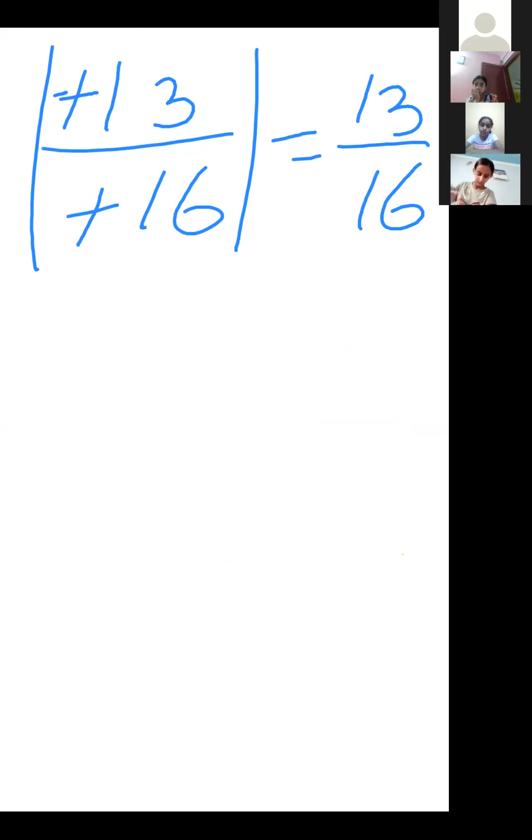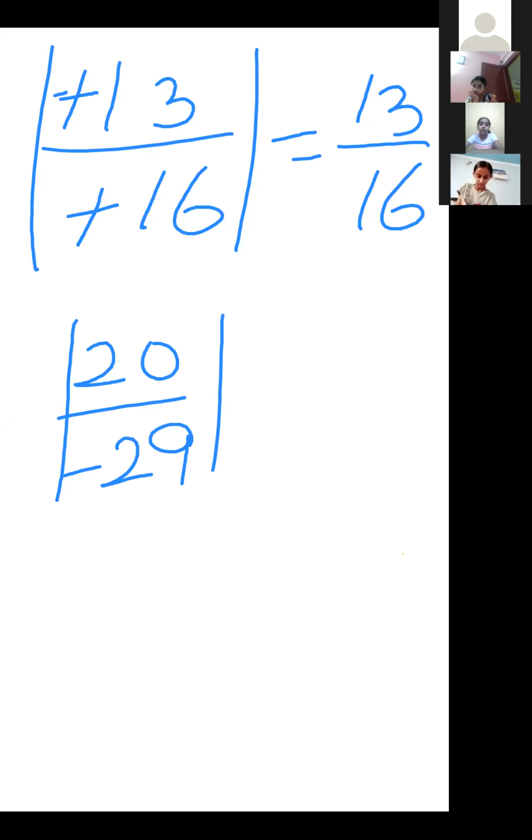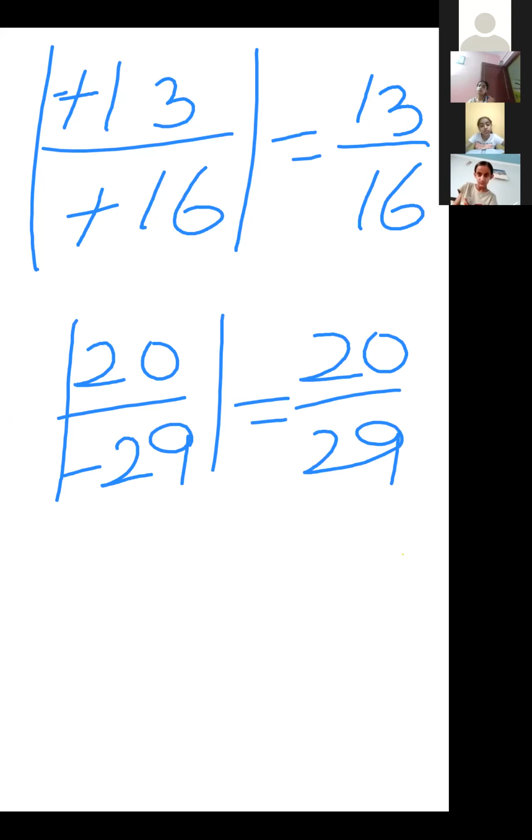If I write 20 upon -29, the absolute value of this, we remove the minus with the absolute value. The answer is 20 upon 29. Any number you can take: -13 upon 29, the absolute value of this is 13 upon 29.